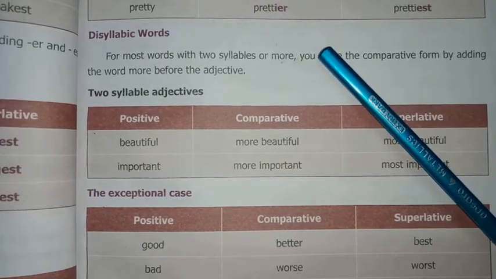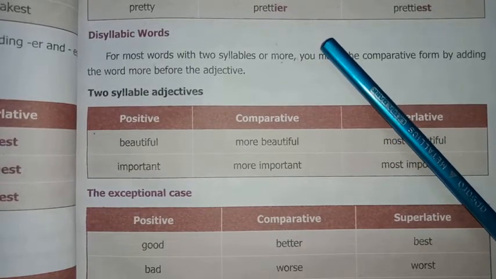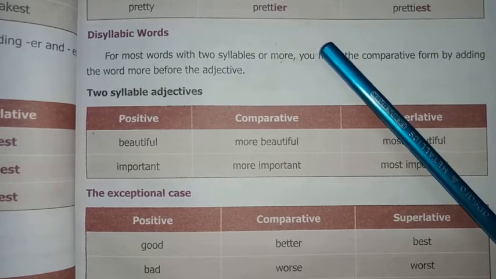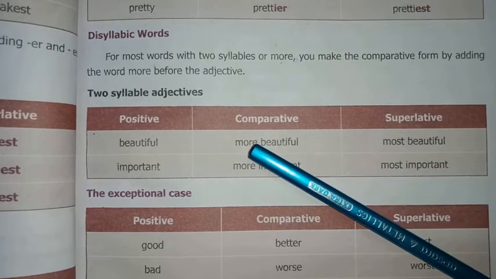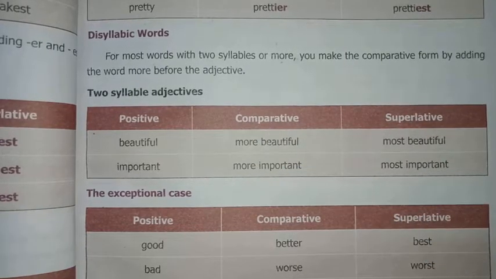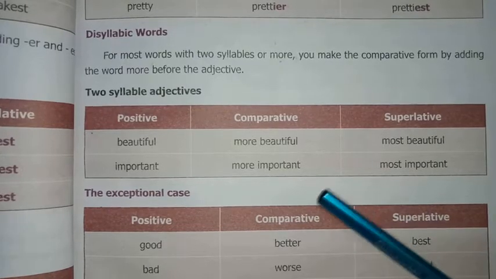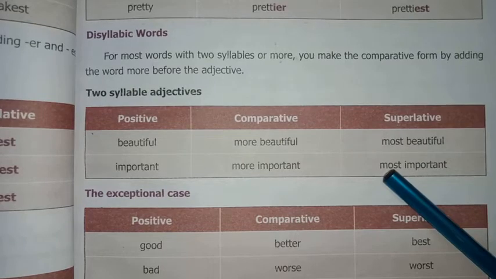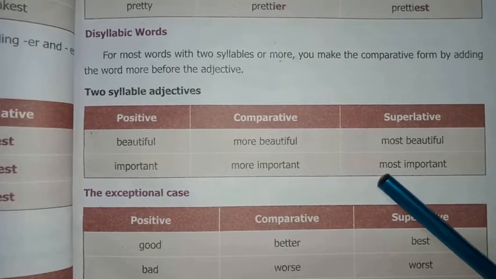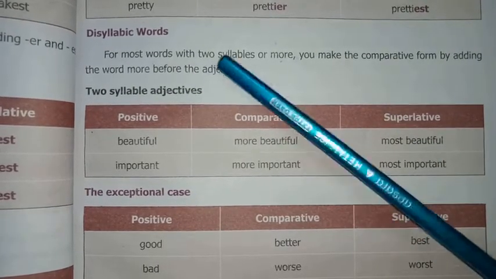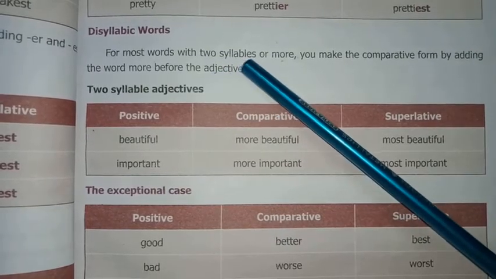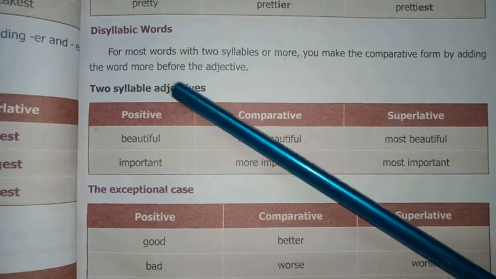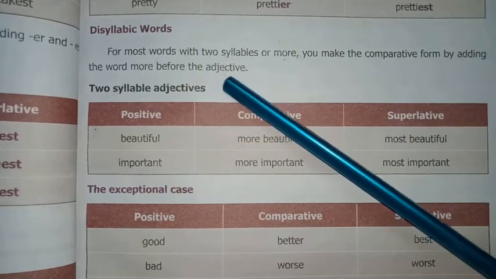Yes, for most words with two or more syllables, we have to make the comparative form by adding the word more, and by adding most, we have to form the superlative form. Yes, for most words with two or more syllables, make the comparative form by adding the word more before the adjective.